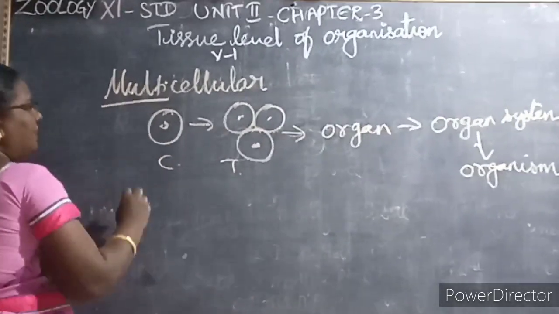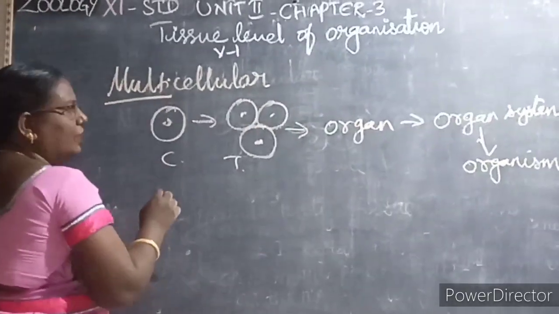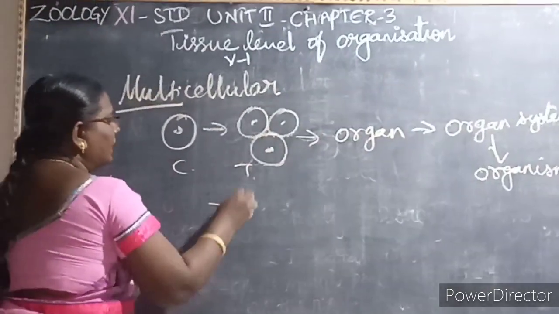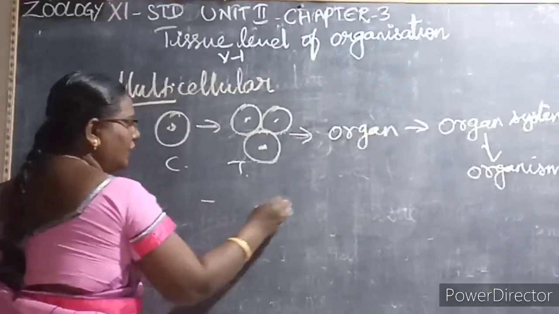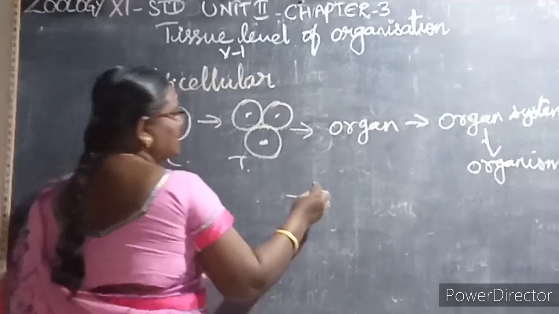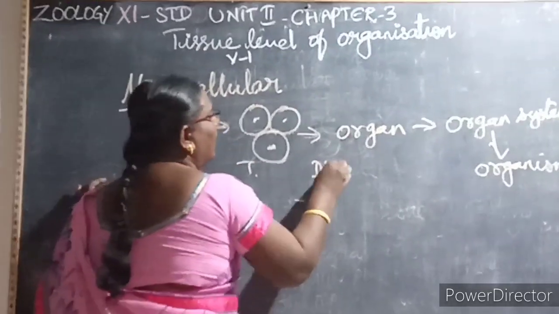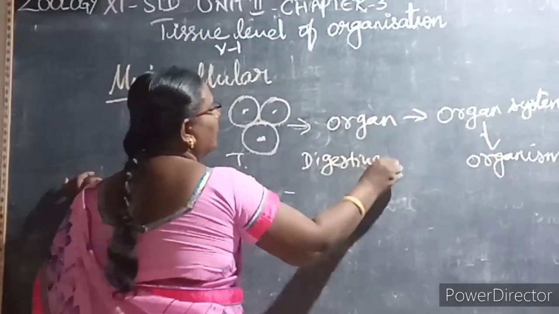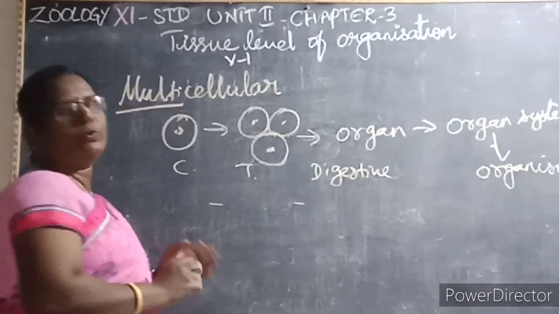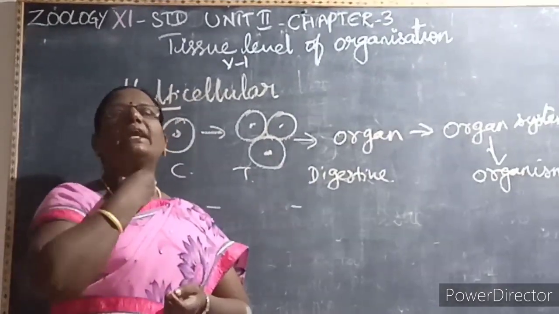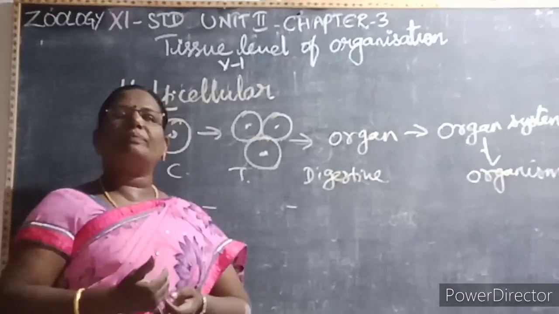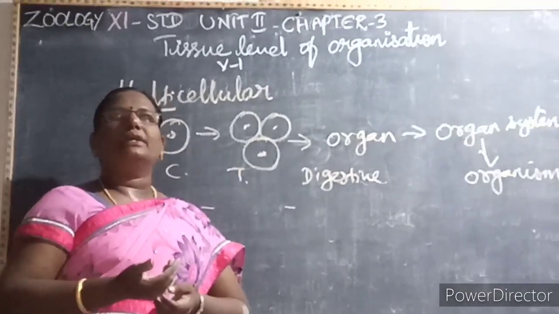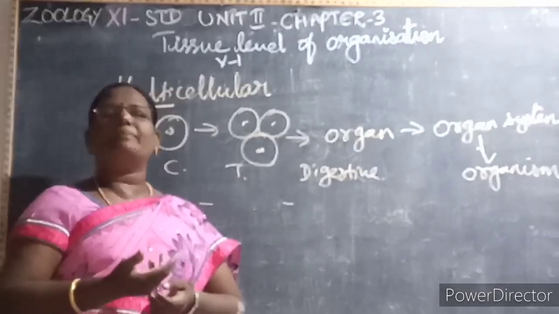For example, epithelial cells form a covering of our body. Here they form tissues, epithelial tissues, which form an organ. For example, take the digestive system. What does the digestive system comprise? Mouth, pharynx, esophagus, stomach, small intestine, large intestine, rectum and anus.